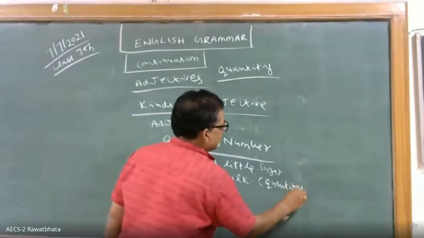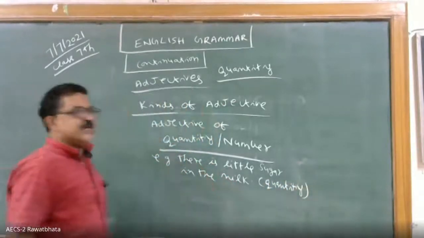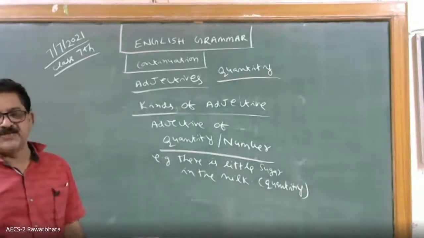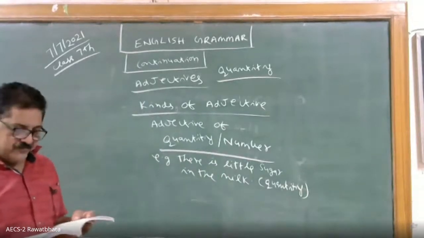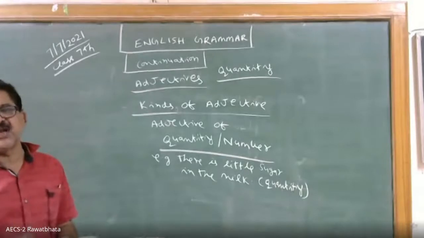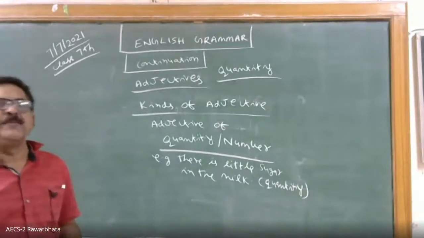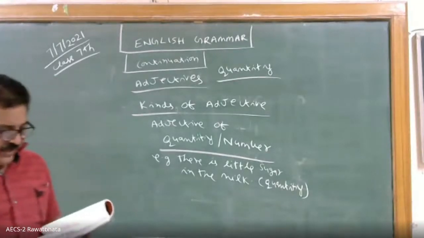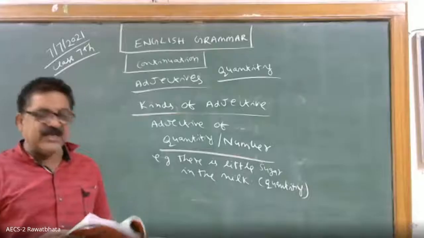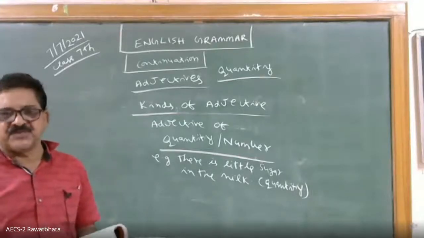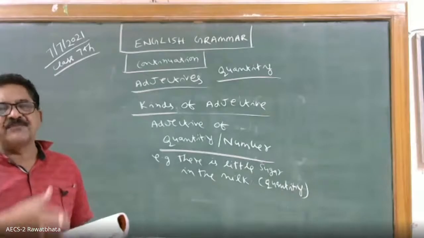So quantity and number. So three boys are going. As you told, it is number. Okay, 10 students are going. I saw 12 rabbits. Or I will say five girls are dancing. I have 11 rupees. I have 100 rupees. I have 1000 rupees.